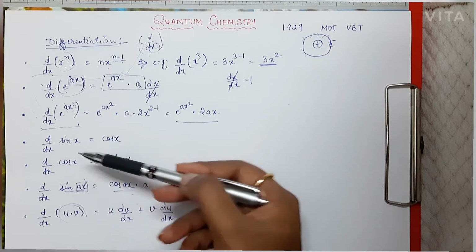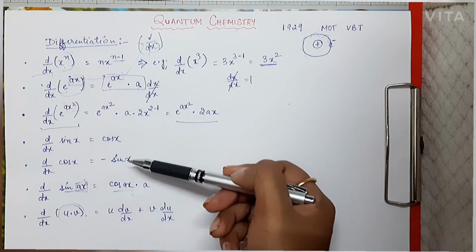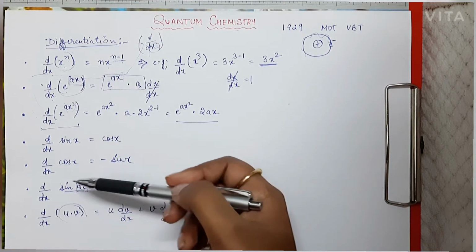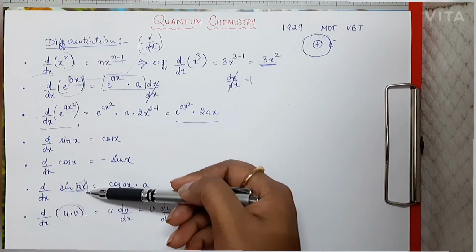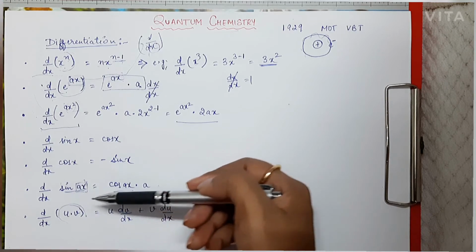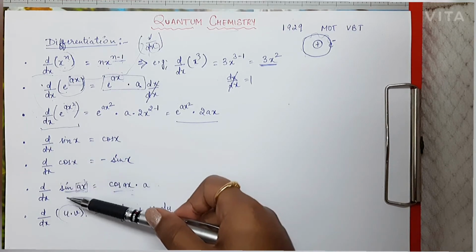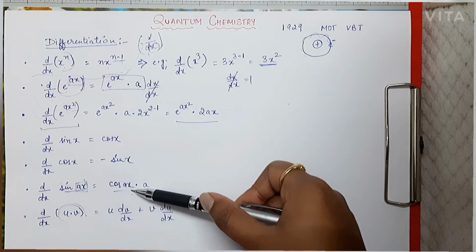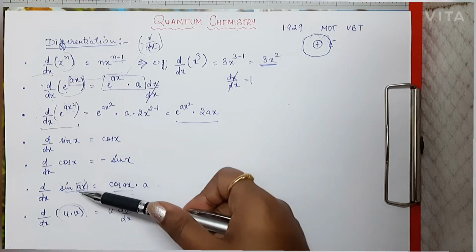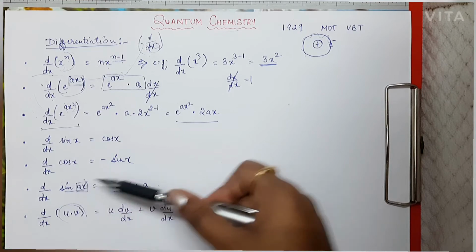D by dx of sin x is cos x, and of cos x is minus sin x. When we have to differentiate the function of sine again, but here x is multiplied by a constant, then differentiation of sin ax will be equal to cos ax, but multiplied by the constant which is multiplied here, a.